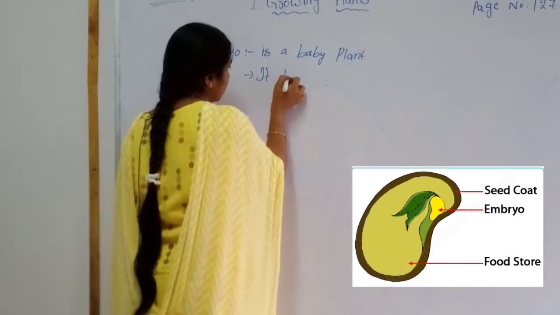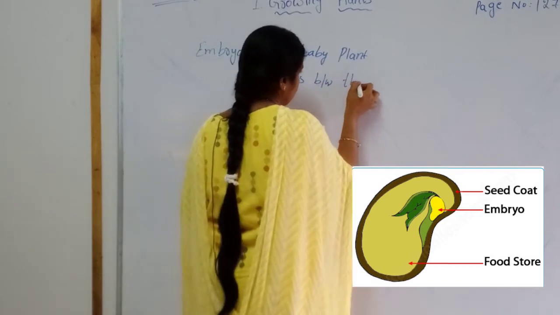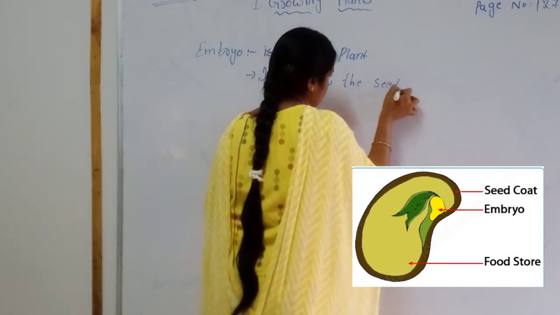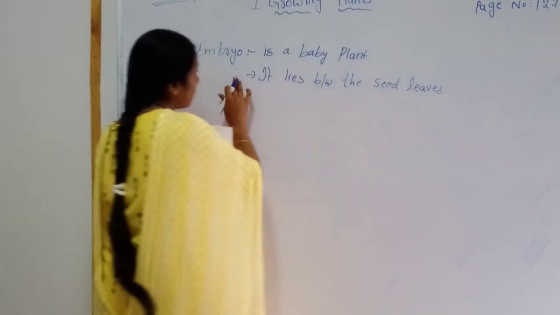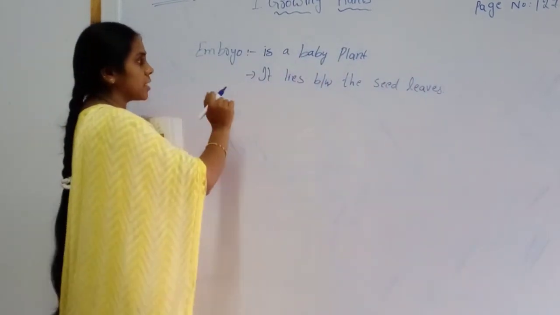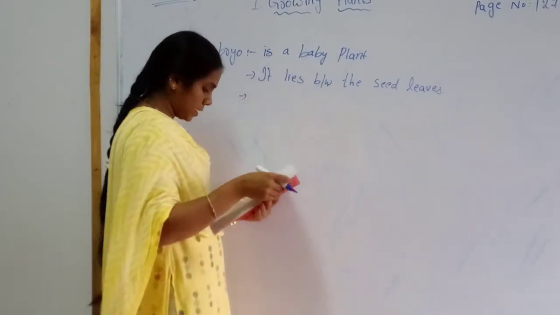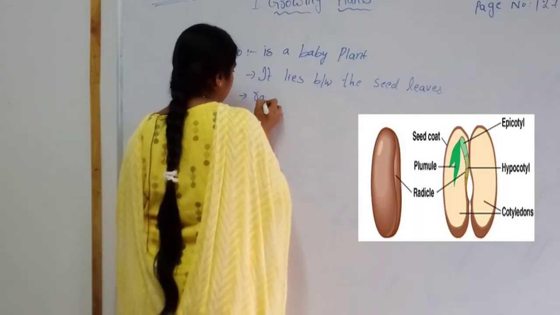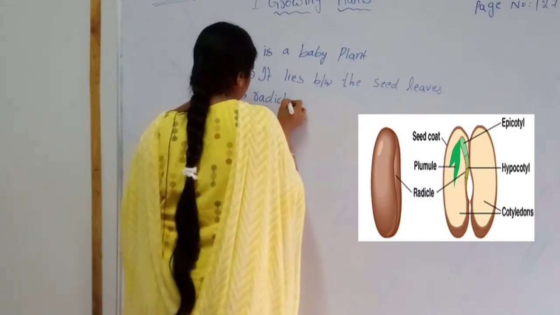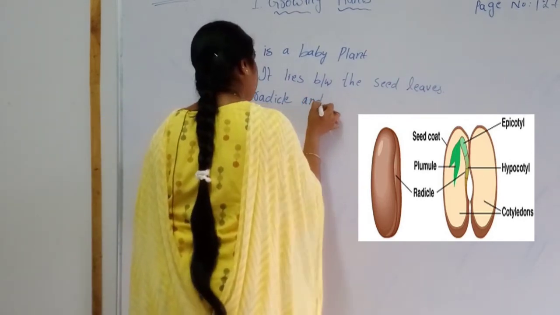It lies between the seed leaves. And this embryo has two parts. What are they? Radicle and plumule.